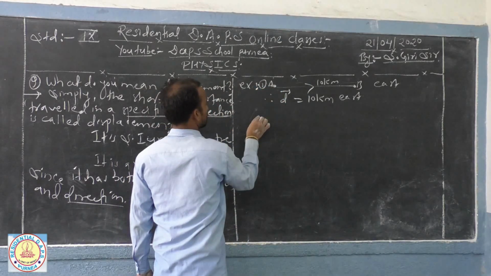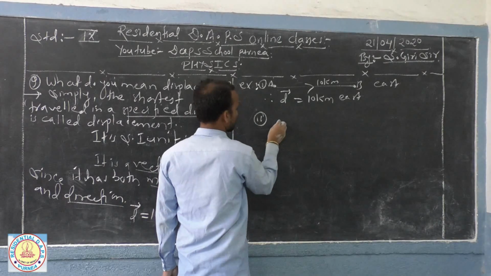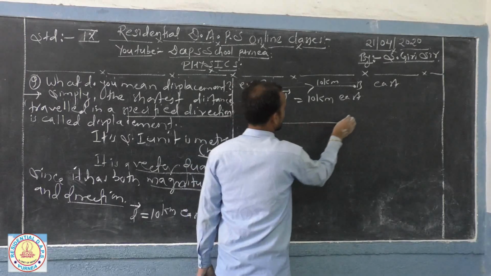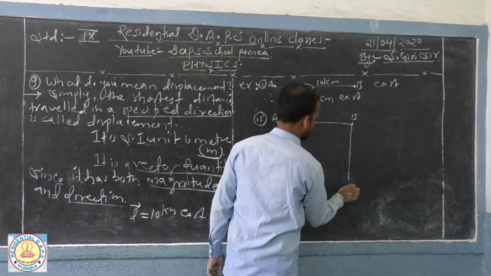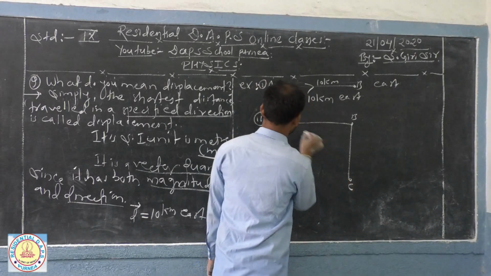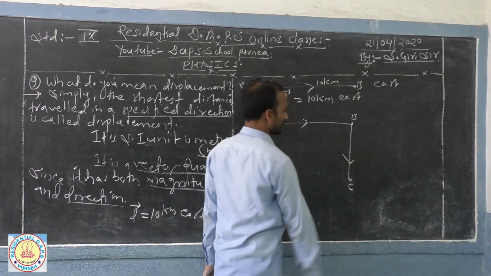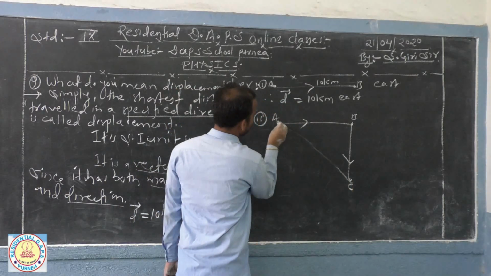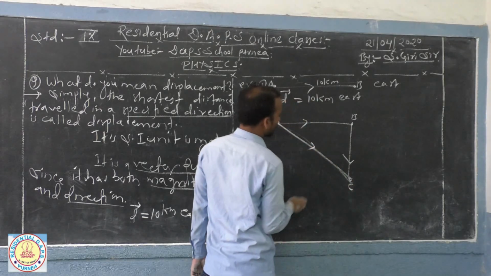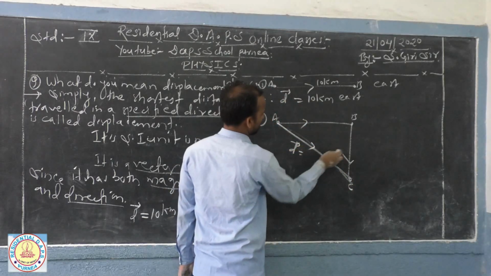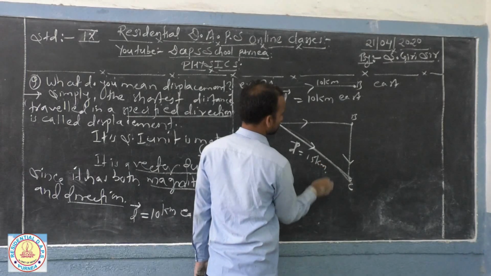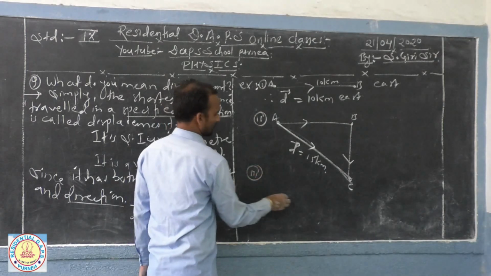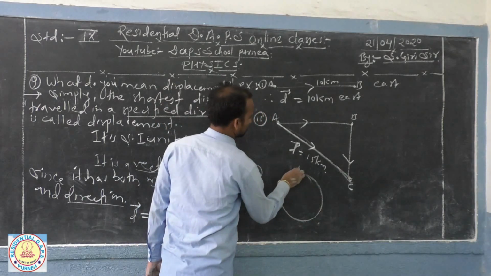Next condition, if a body has moved from A to B and it came to C, means it is moving in these directions. Then you have to take out what is the shortest distance between this initial and final. Means here, suppose maybe 15 kilometer. For circular cases,